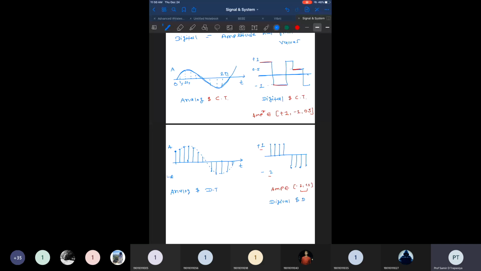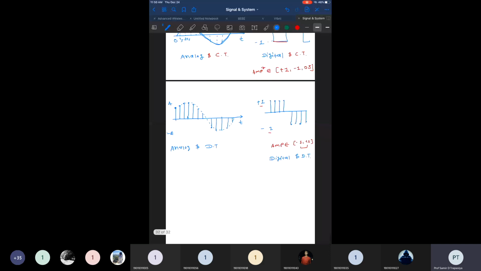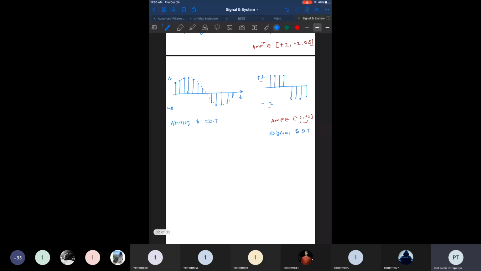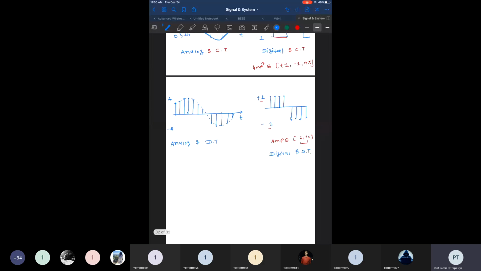Okay, so by combining both of these, analog and digital, and discrete time and continuous time signals, we can have four kinds of classification of signals. Signals may be either analog and continuous time, analog and discrete time, or digital and continuous time, or digital and discrete time, right? So I think it is clear.